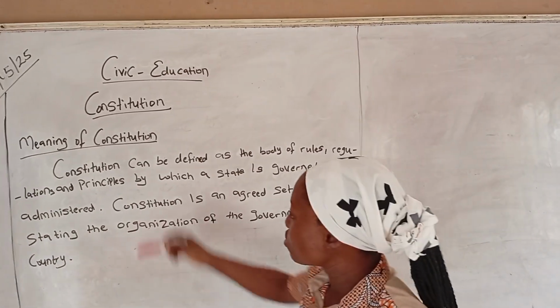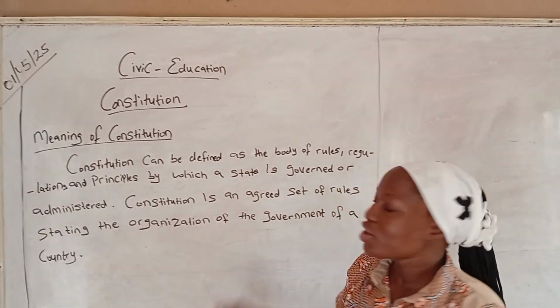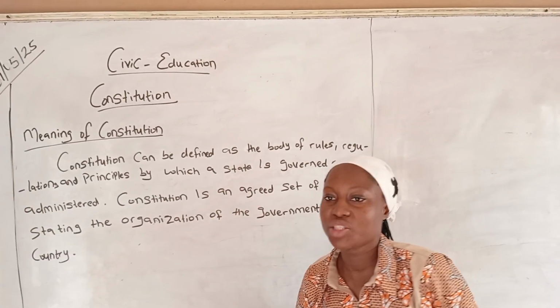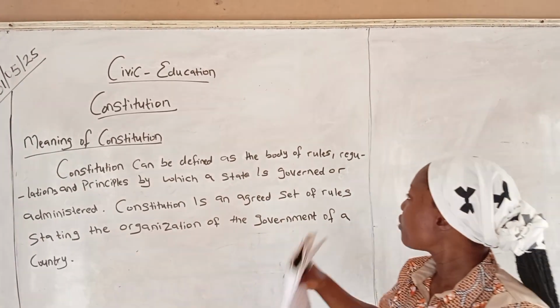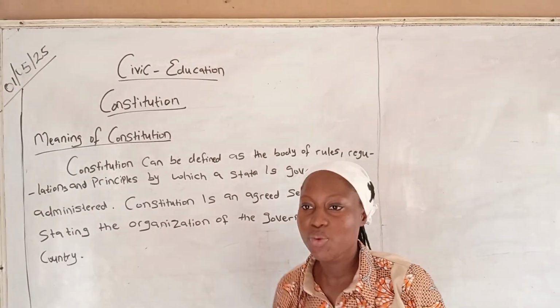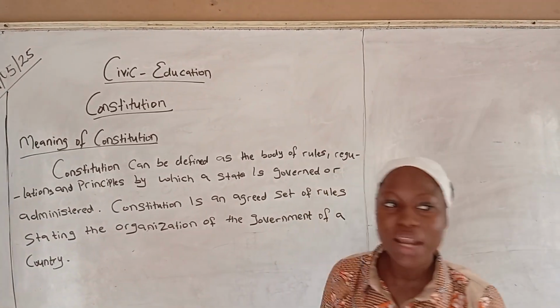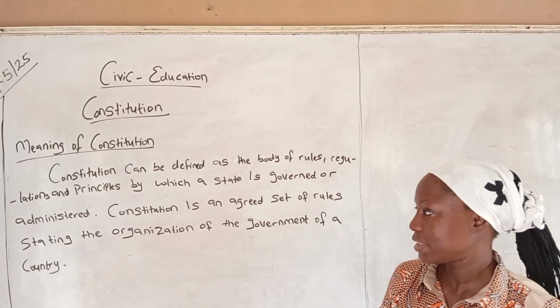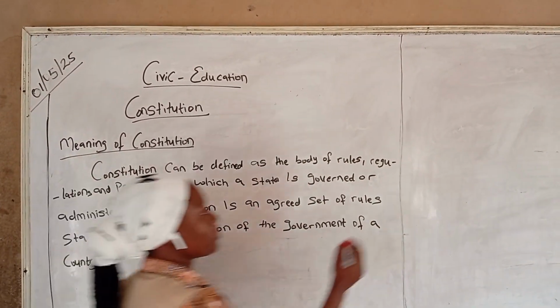So again, I go to our first definition. Constitution can be defined as the body of rules and regulation. It's not just a particular thing. It's a body of rules and regulation, and also a principle that is guiding or governing the administration of a particular country or state.